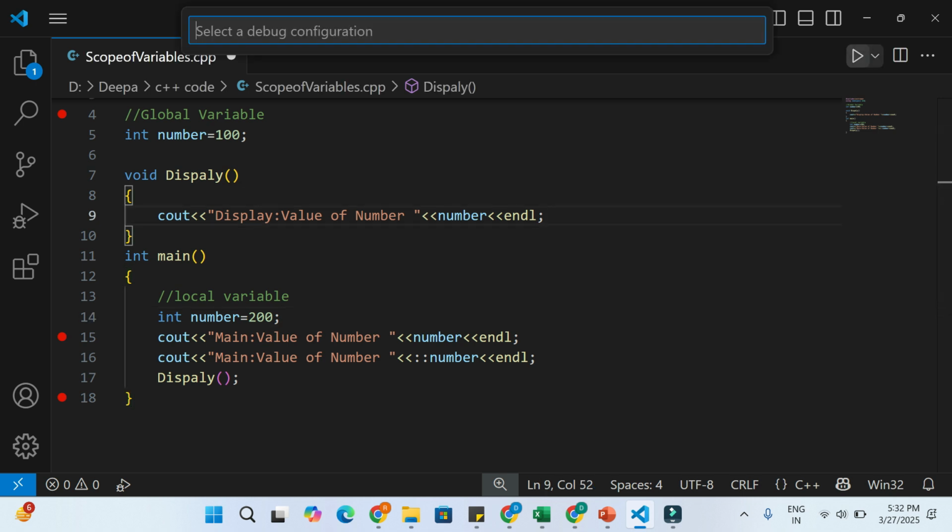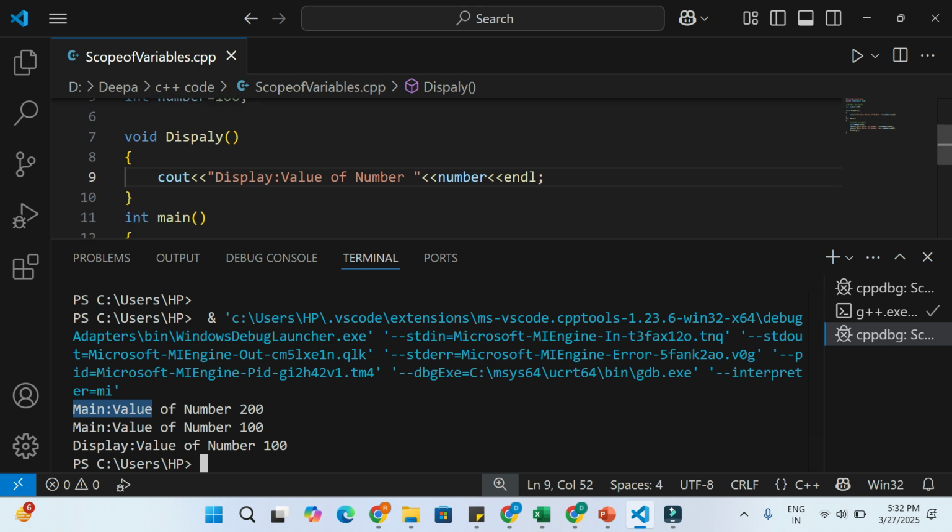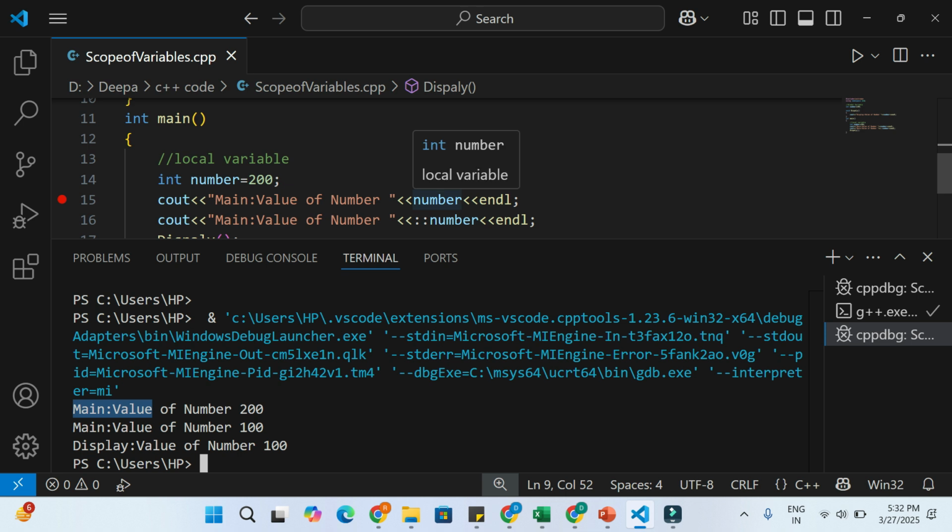Now we'll see this. Perfect. Now the first line is the value of number is 200 in the main function. So first it's the local variable value, and in the main function the value of number is 100. Due to the scope resolution operator, the value of the global variable is printed and it displays the global variable.